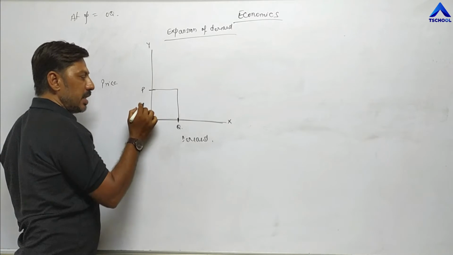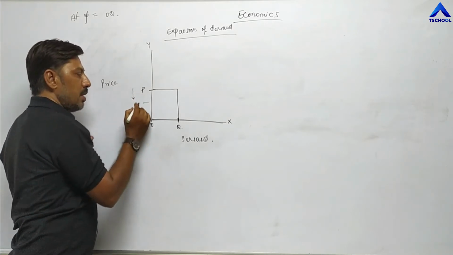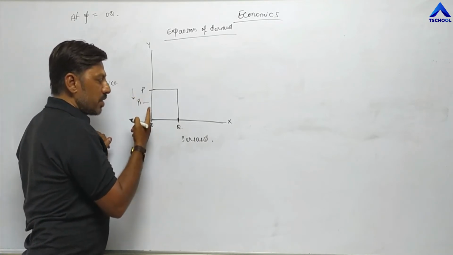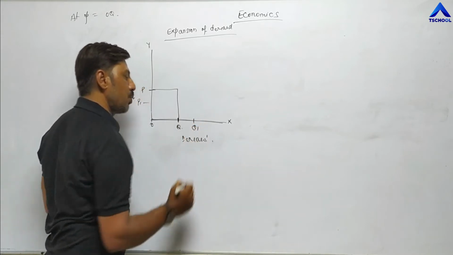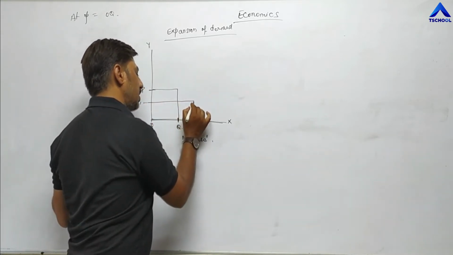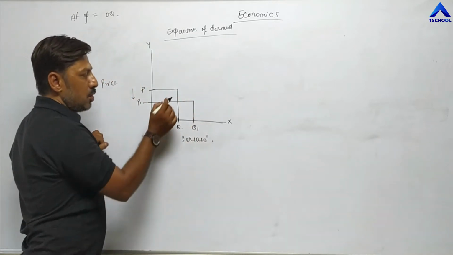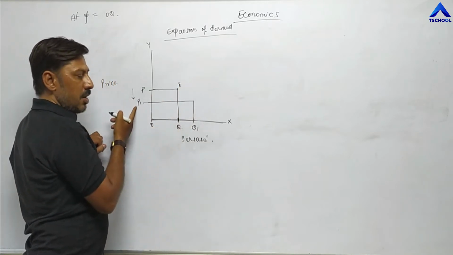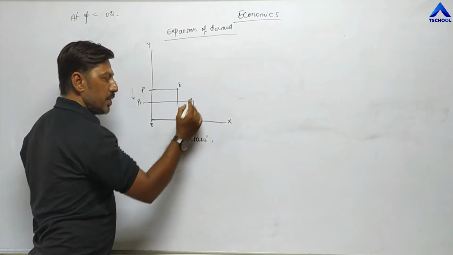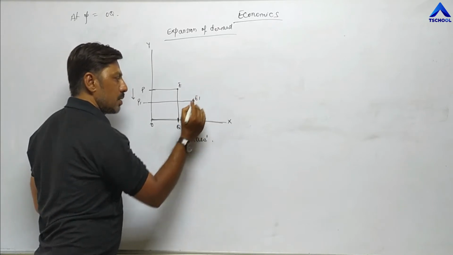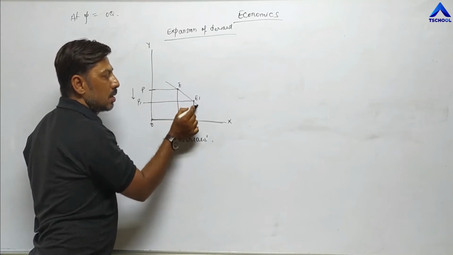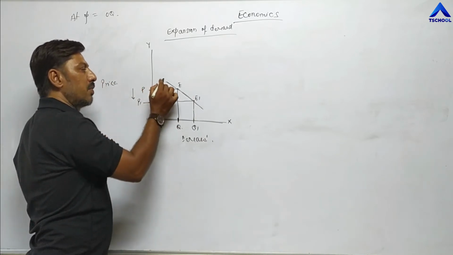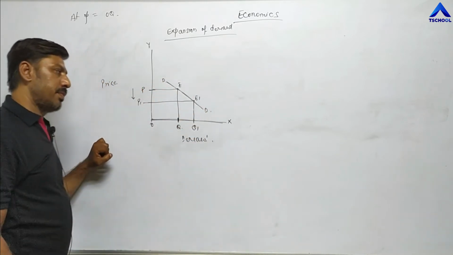When price decreases, suppose price decreases, this is the decreasing arrow mark, P1. So when price decreases from OP to OP1, our demand will increase. Suppose this is Q1. So join this changed price, changed demand like this. Earlier our equilibrium point was E, but now due to the change in price, our demand also changes from OQ to OQ1. The new equilibrium point is E1. So our line will be like this. This is the demand curve, D.